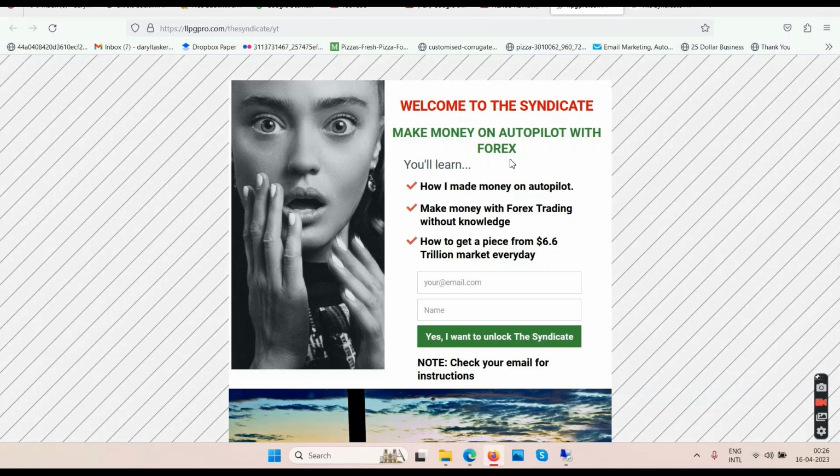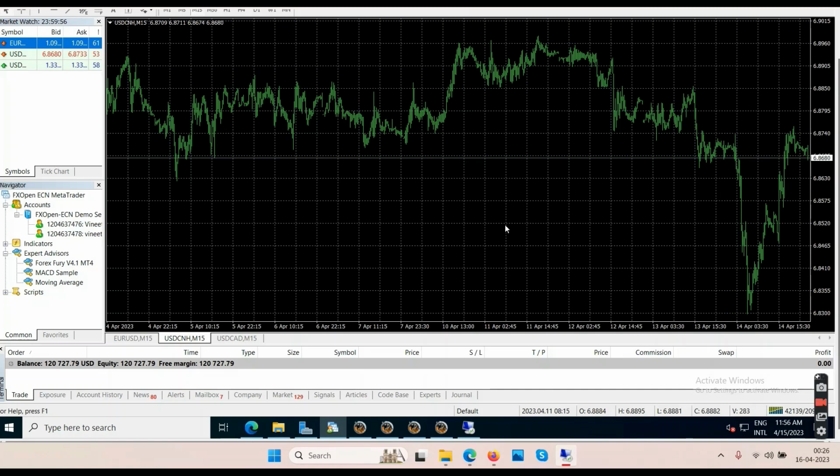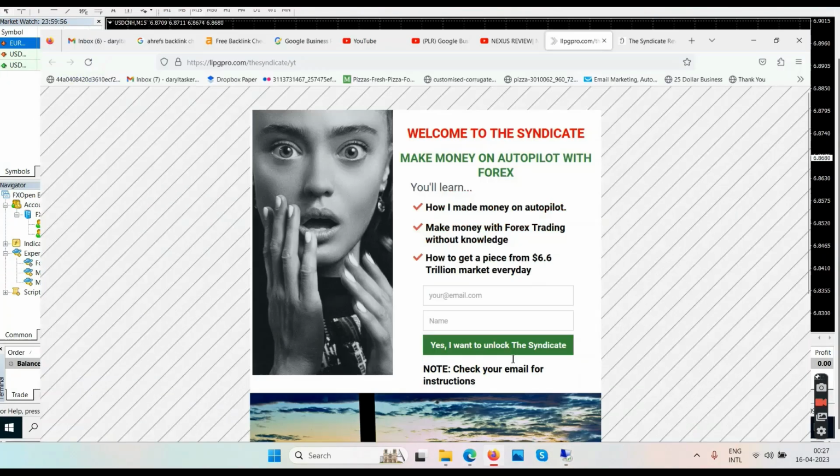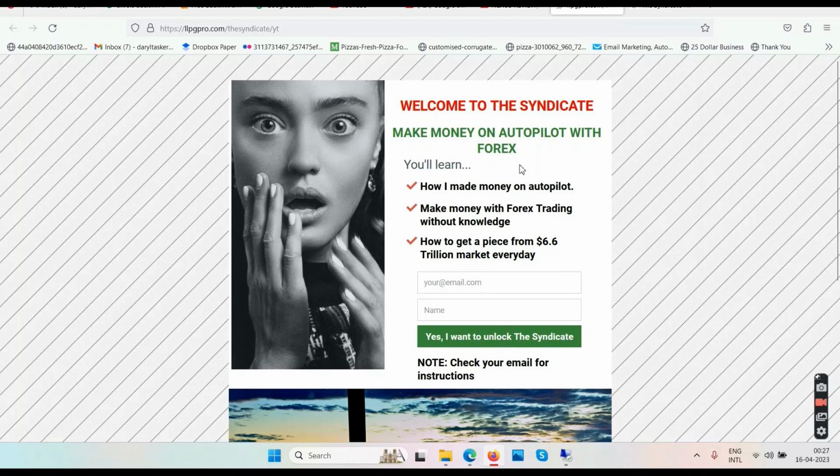The syndicate will make you 60% profits weekly for doing nothing, because you do not have to go through any training, any modules or anything. I will be managing everything on your behalf. I will be setting up the virtual machine, I will be setting up the graph, I will be installing the software, I will be giving the settings to the software, everything I will manage on your behalf. And once we start making profits with the system, you get to keep 60% profits weekly, and I get to keep 40% profits weekly. I'm talking about profits. When the system makes money, then only you get paid, and then only I get paid, right?